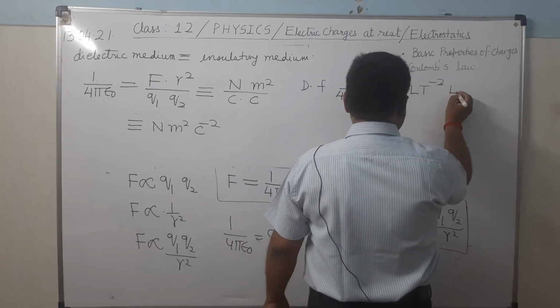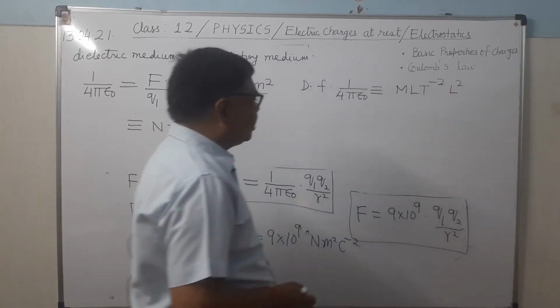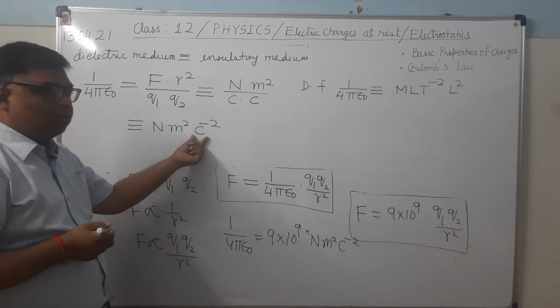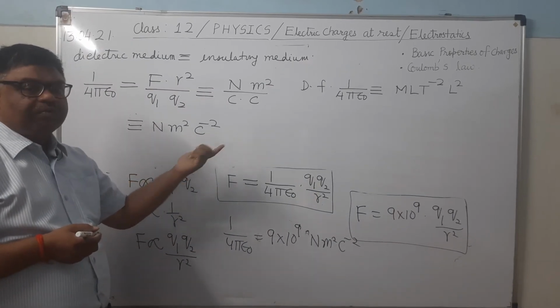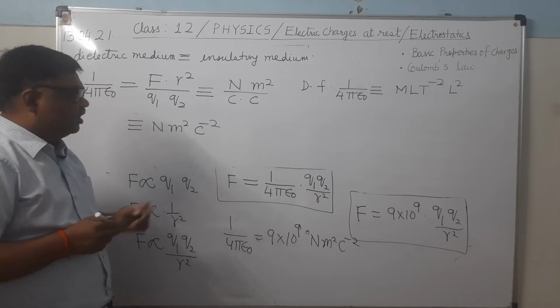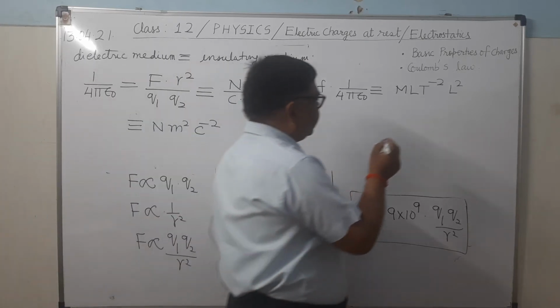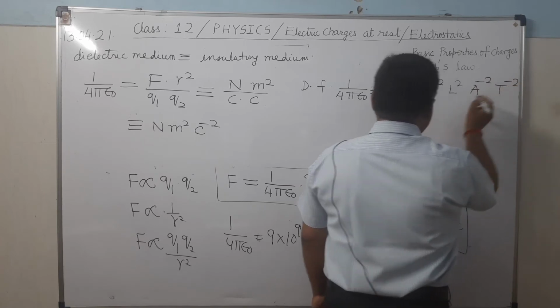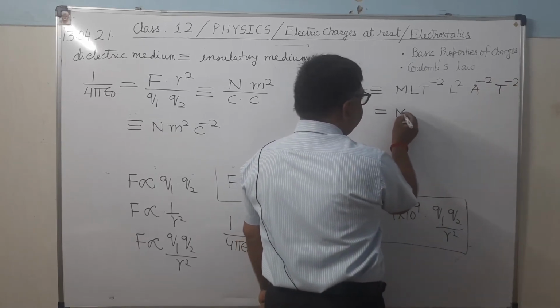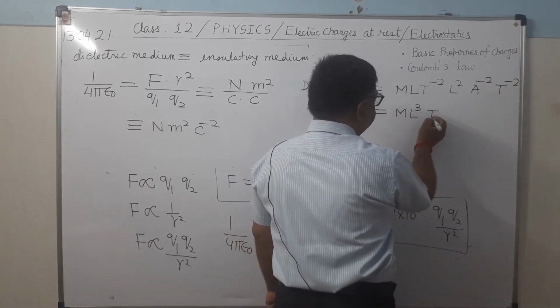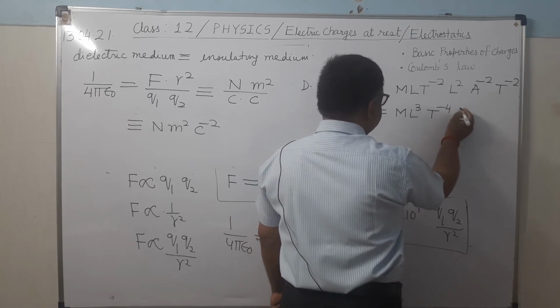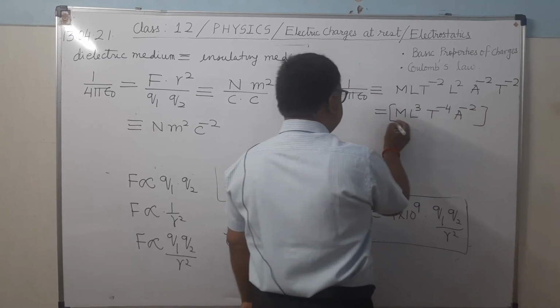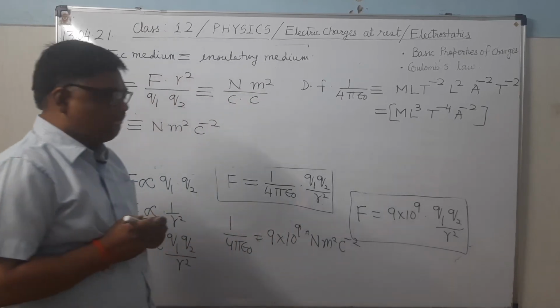Meter square means L square. And coulomb, I have already told, the dimensional formula of charge is AT, so it is A minus 2, T minus 2. When you simplify, it will be M L 3 T minus 4 A minus 2. This is the dimensional formula.